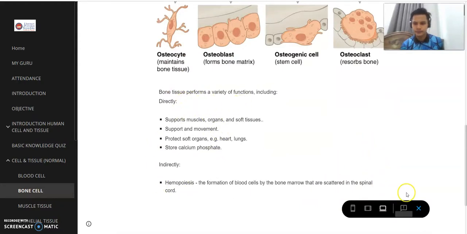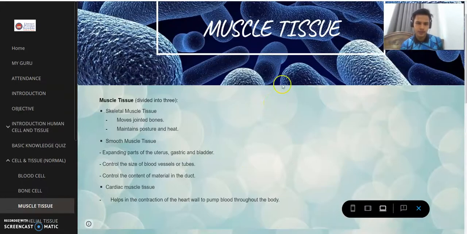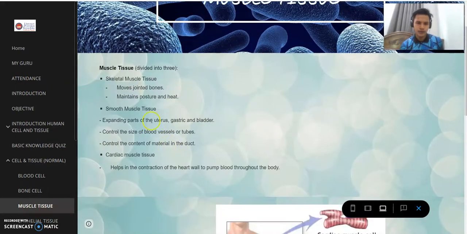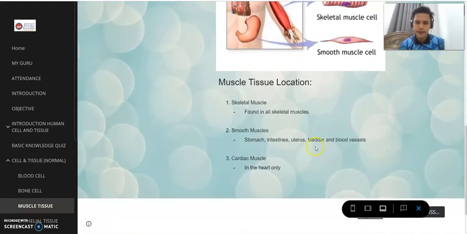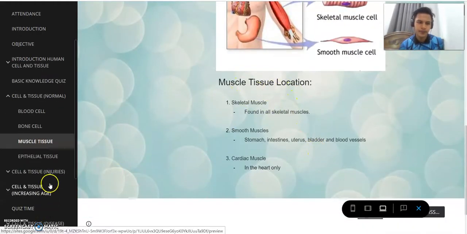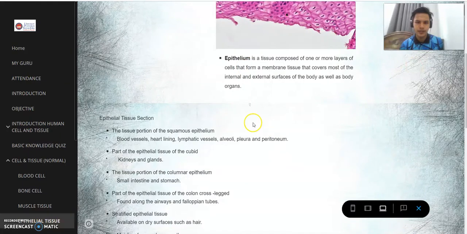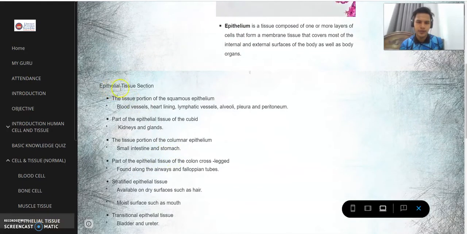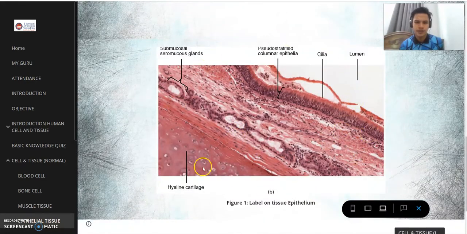And you can see here. So we go into muscle tissue. Here you can see the students can learn about muscle tissue. As you can see here, we have skeletal muscle tissue, smooth muscle tissue, and cardiac muscle tissue. And then we provide a picture for them to learn and understand it more. And then we have muscle tissue location. We go into epithelial tissue. As you can see here, we have epithelium, the definition, then the epithelial tissue section here. As you can see here, some pictures.